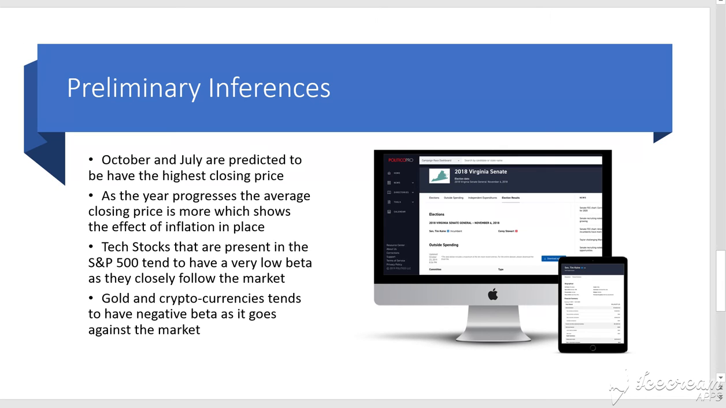Gold and cryptocurrencies tend to have a negative beta as they go against the market, which clearly means that as the market goes up, the value of gold and cryptocurrency tends to go in the other direction. This is usually symbolic with the fact that when there was a huge recession in Zimbabwe, there was a huge rise in the cryptocurrency. The reason being that the moment there is a loss of faith in the actual currency, people tend to put their faith more on the cryptocurrency. This is the reason why cryptocurrency actually has a very high beta against the market.